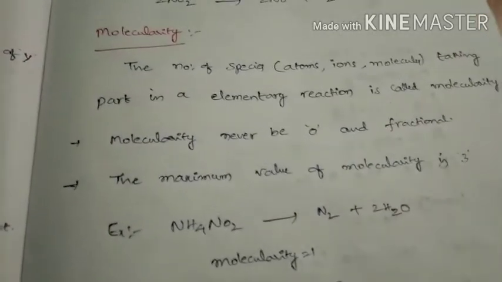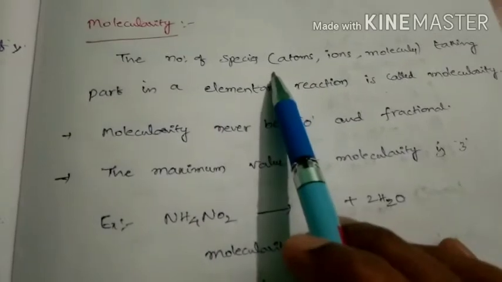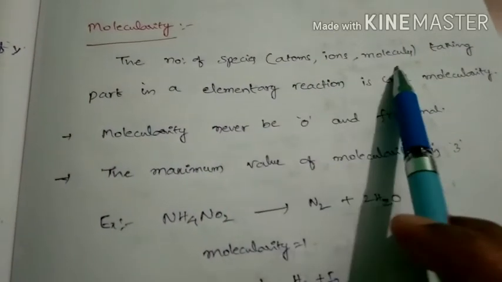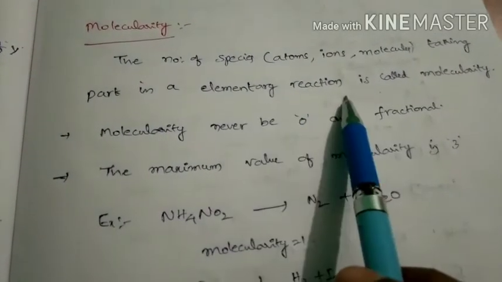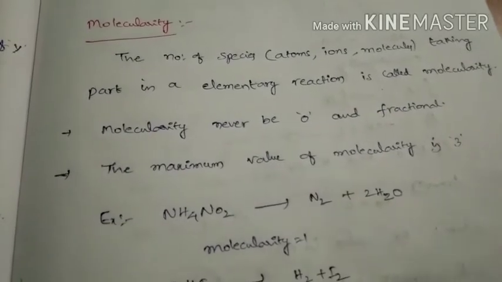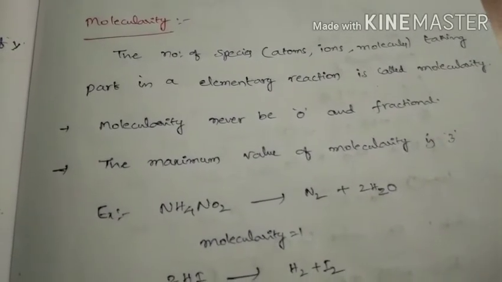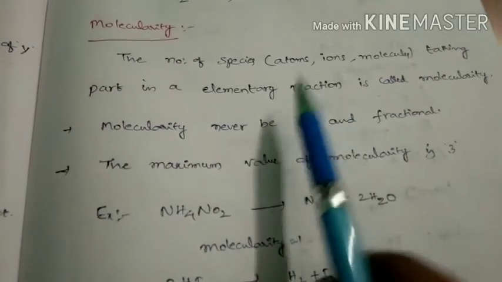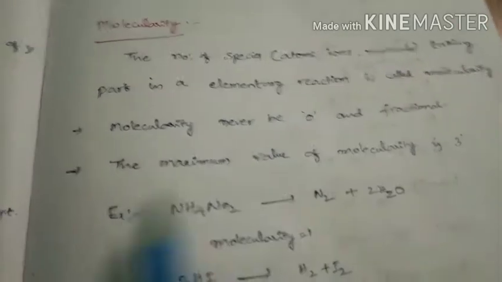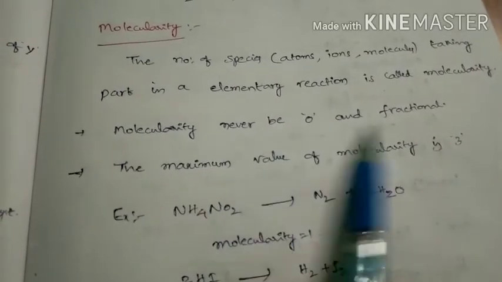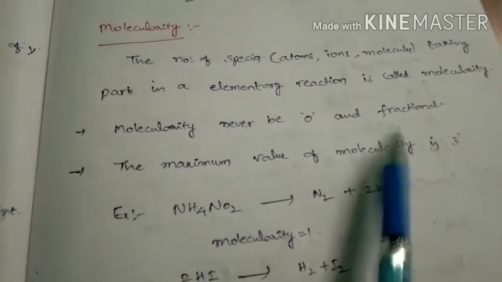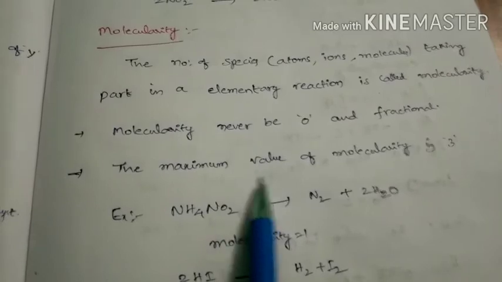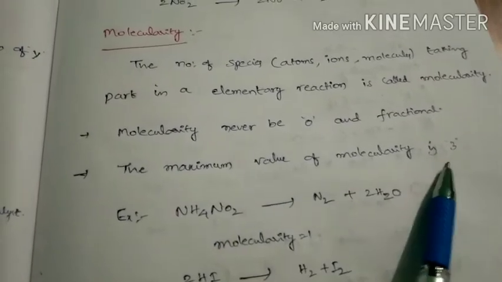Next important topic is molecularity. Molecularity is the number of species, either atoms, ions or molecules, taking part in an elementary reaction. An elementary reaction means the slow step or rate determining step. Those molecules are counted as the molecularity. Molecularity can never be zero and never be fractional. It is always a positive value, and the maximum value of molecularity is 3.